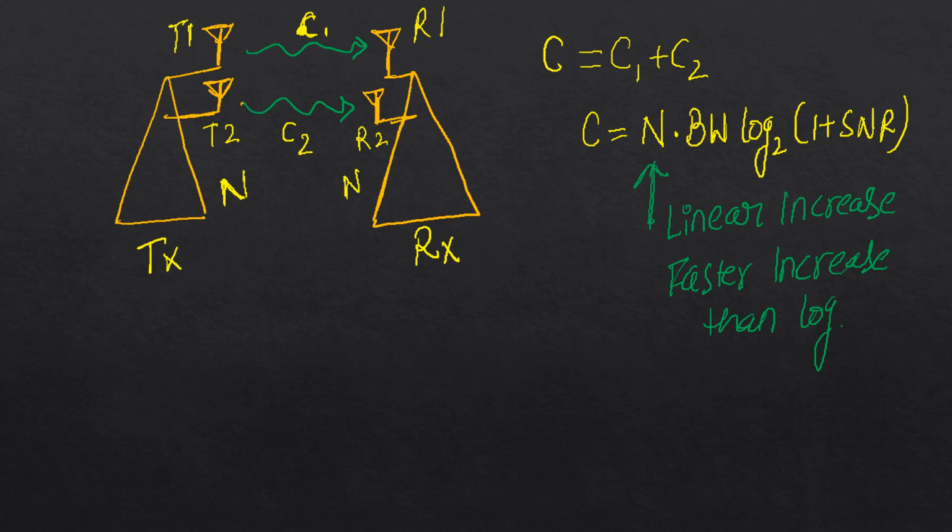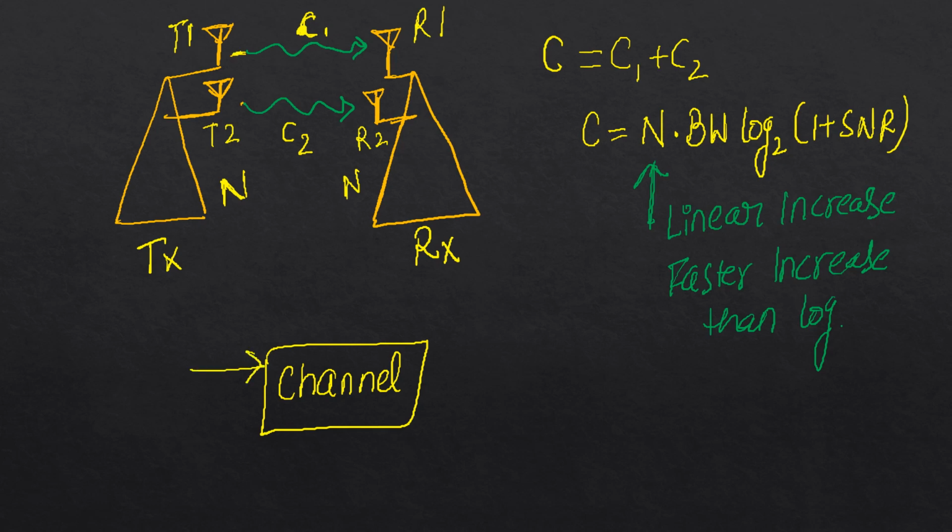But why are we calling it MIMO? Again, assume my wireless channel as a system. Just consider when n is equal to 2, for this channel there are two inputs, antenna T1 and antenna T2, and similarly there are two outputs, receive antenna R1 and receive antenna R2.